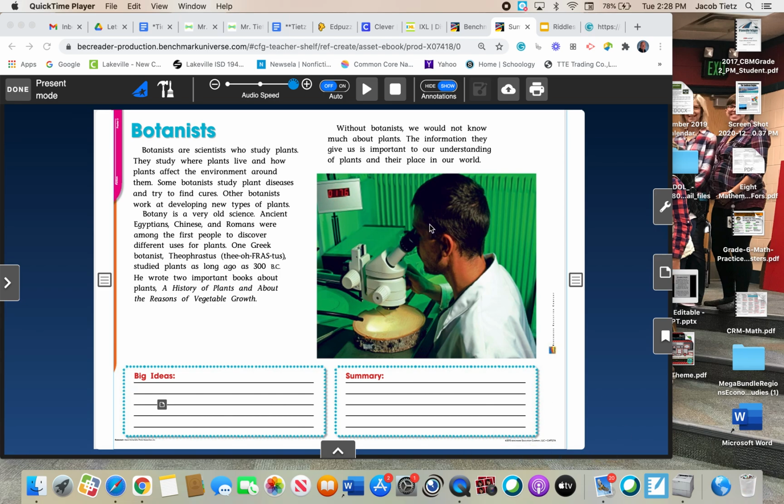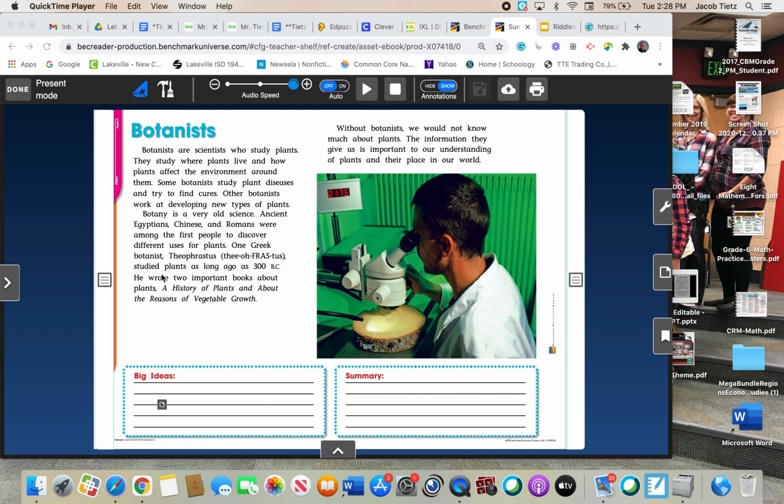This is about botanists. Botanists are scientists who study plants. They study where plants live and how plants affect the environment around them. Some botanists study plant diseases and try to find cures. Other botanists work at developing new types of plants. Botany is a very old science. Ancient Egyptians, Chinese, and Romans were among the first people to discover different uses for plants.